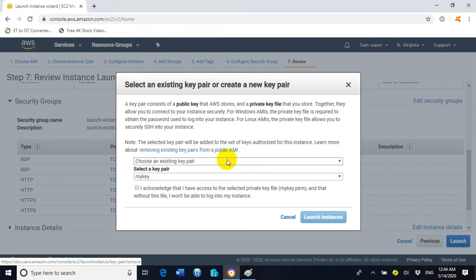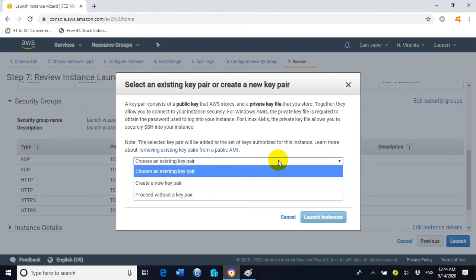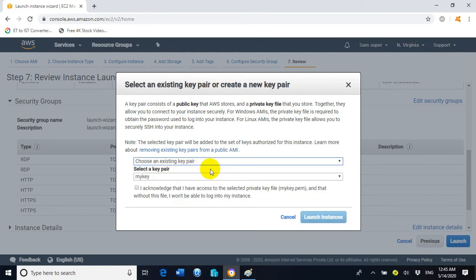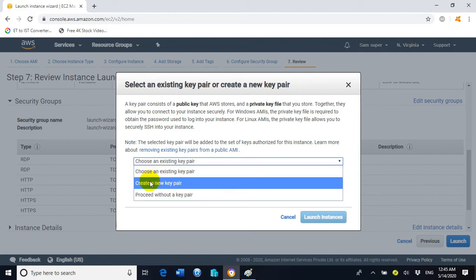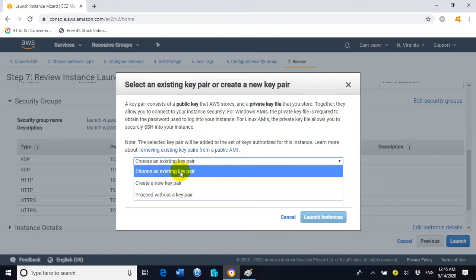Here it is asking to create a key pair, or to choose a key pair, which will be utilized for the decryption of the password, for getting login inside the EC2 instance or the web server. Here we have an option, choose an existing key pair. If you don't have a key pair, then you can create a new key pair, but I already have one existing key pair, so I will go with the first option, choose an existing key pair.